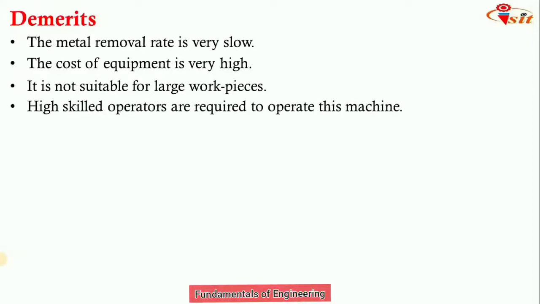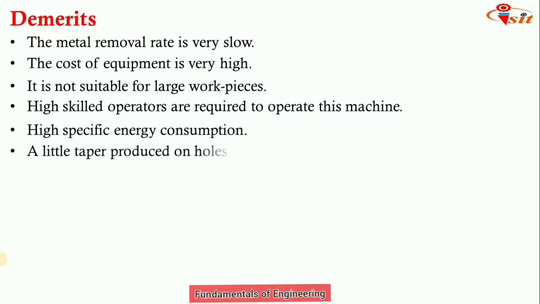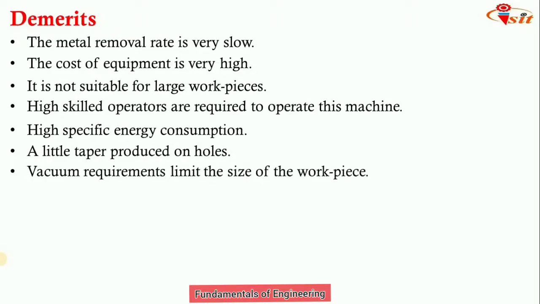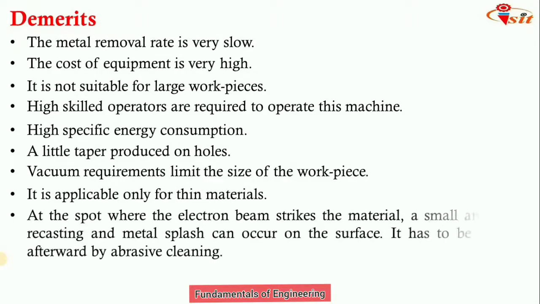A highly skilled operator is required to operate this machine. There is high specific energy consumption due to generation of a high velocity electron beam. A little taper is produced on holes. Vacuum requirements limit the size of the workpiece. For a smaller size, we can use this vacuum chamber. For larger sizes, it's difficult to maintain the vacuum. So we are not using this process for machining large workpieces. It is applicable only for thin materials. As we get taper in the hole, we have to use it only for thin materials.